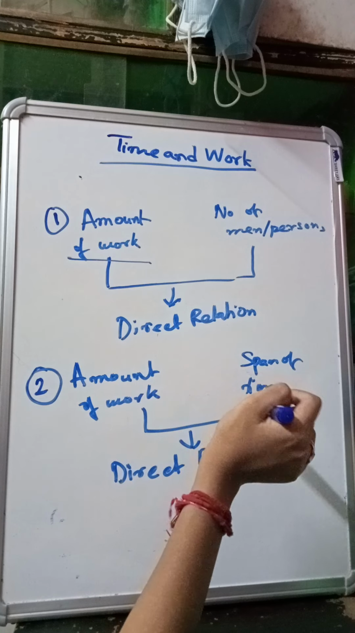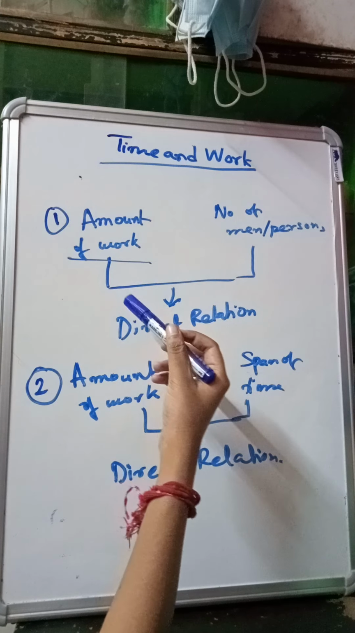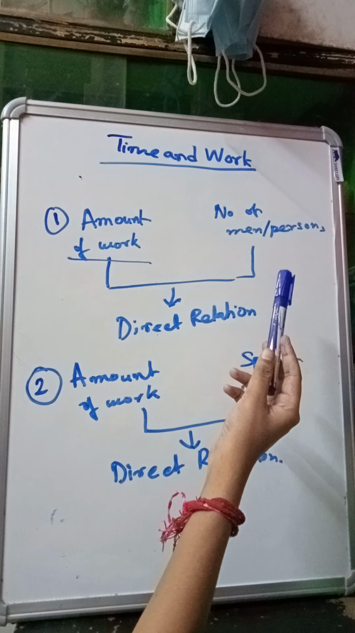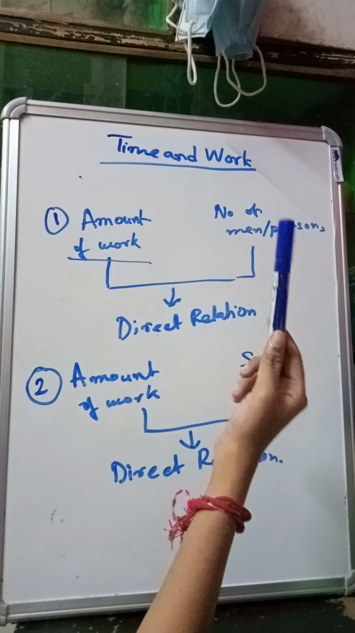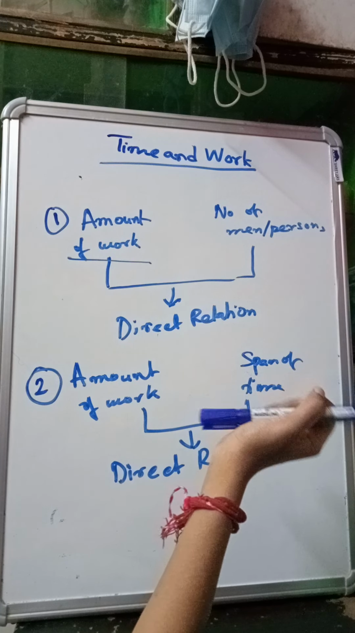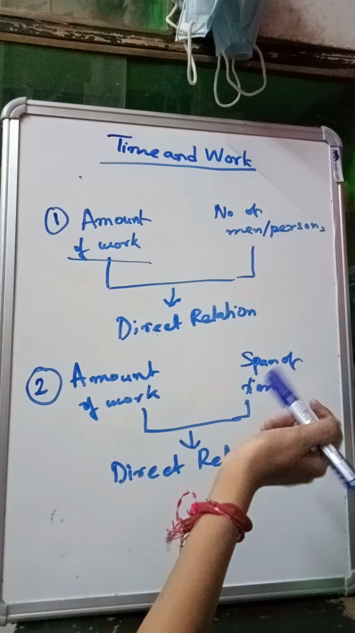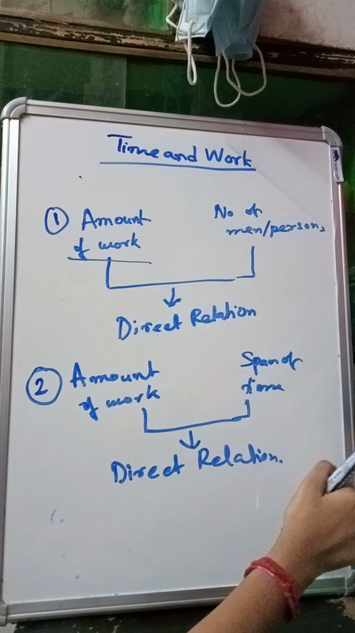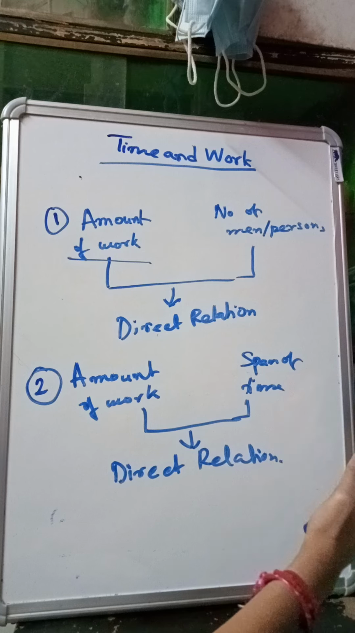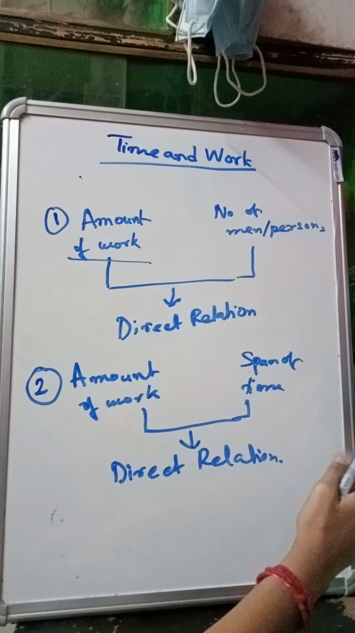Now what is a direct relation? Direct relation means if the amount of work increases, the number of men or the persons also increases. For example, take any factory, a factory which is very large, or a big plant, you can say plant or farm.